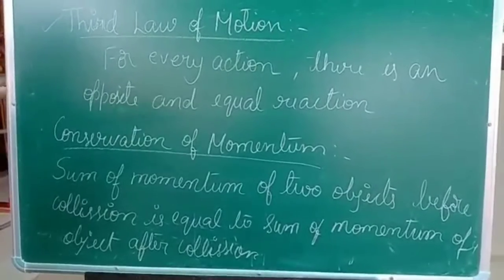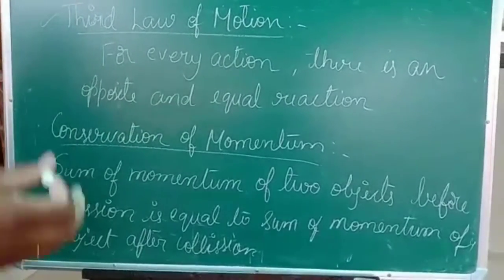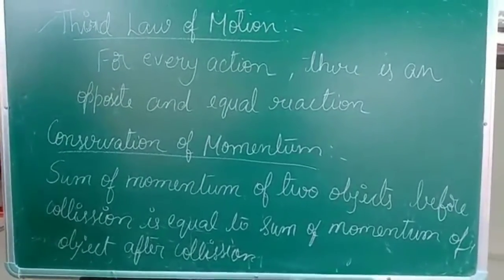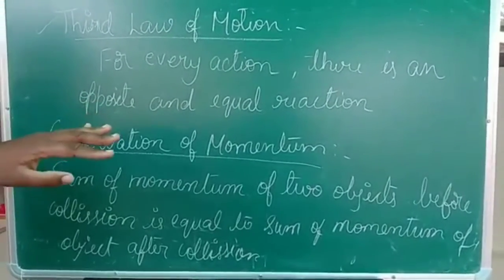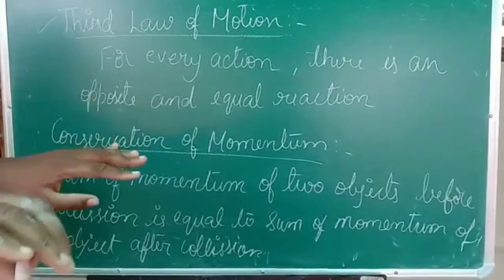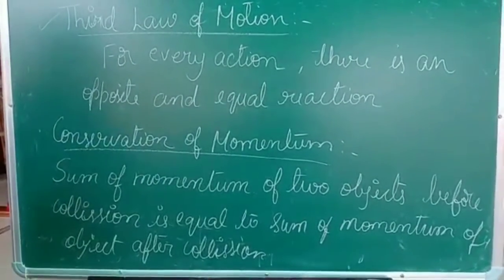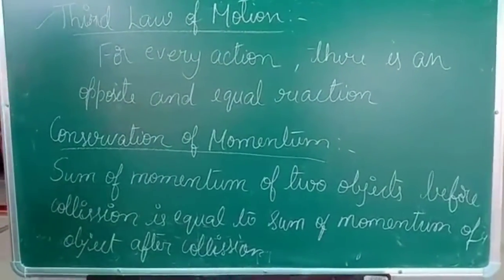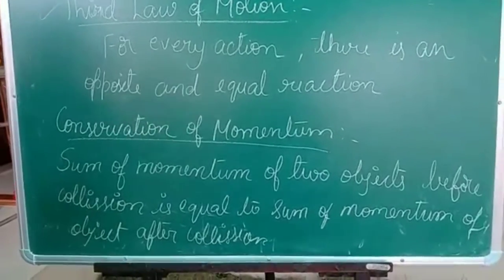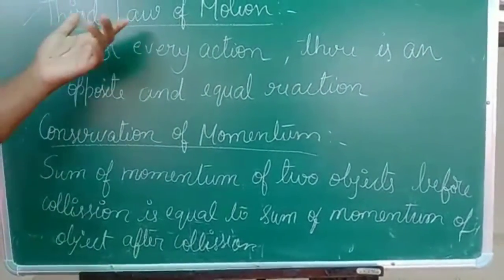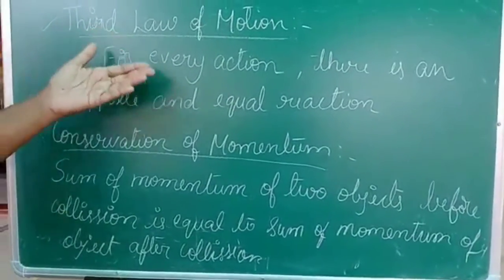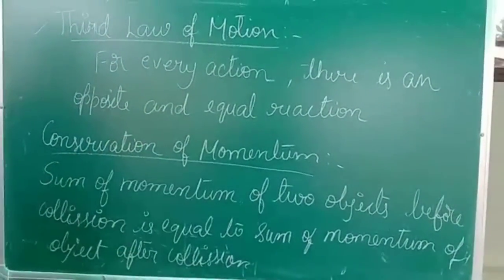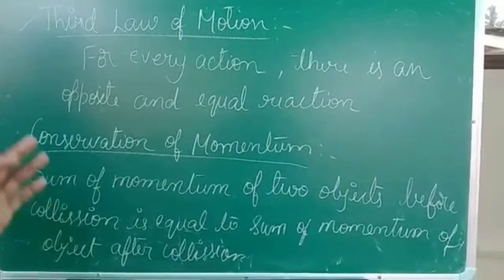So when you push the water back, automatically you move forward. Whatever movement you give to your hand makes the water move back. So that is one action, and the water is moving back. But what does your body do? Your body is moving forward. So that is an opposite as well as equal reaction. So the third law says for every action there is an opposite as well as equal reaction.